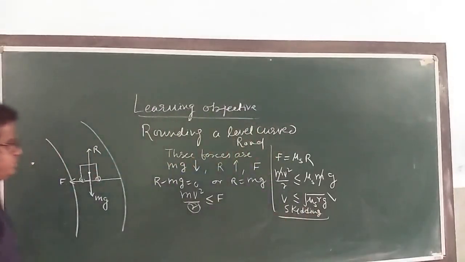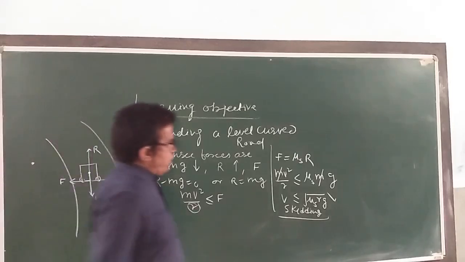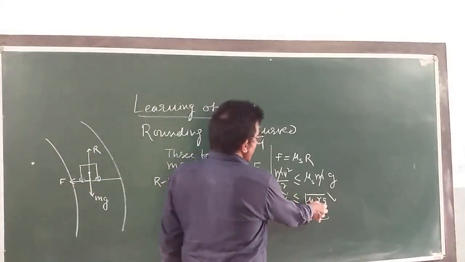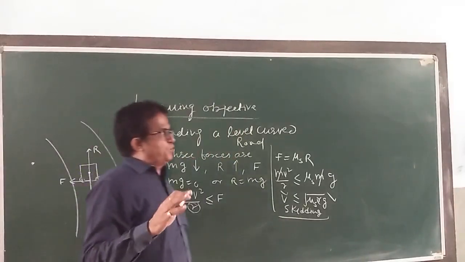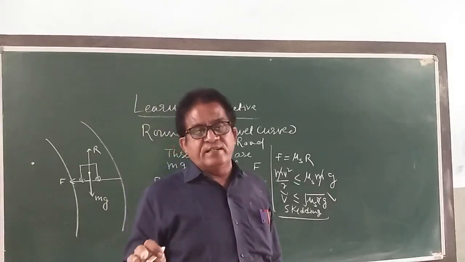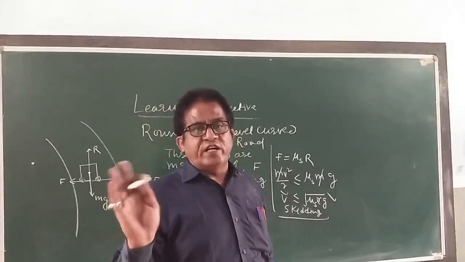Okay, write down. It is very important. The value of v depends on the radius r of the curve and the road. v is independent of the mass of the car, whether it is a car or a truck or trolley, whatever it may be.